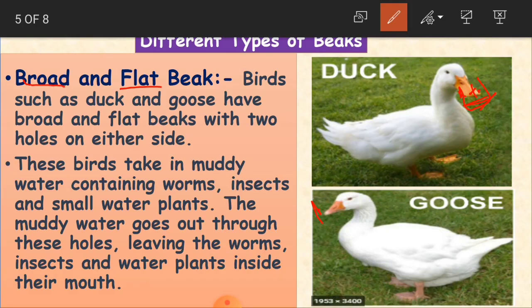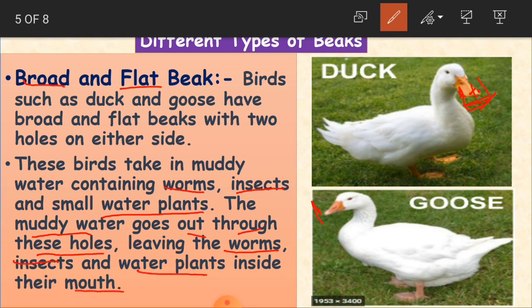In such places, ducks and geese live their life. So when they take the muddy water, they get along with the water the worms, insects and small water plants also. Then the muddy water goes out through these holes, leaving the worms, insects and water plants inside their mouth.